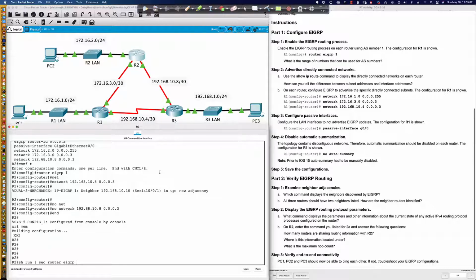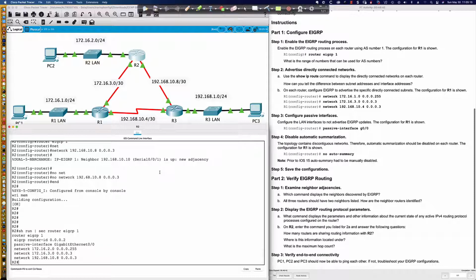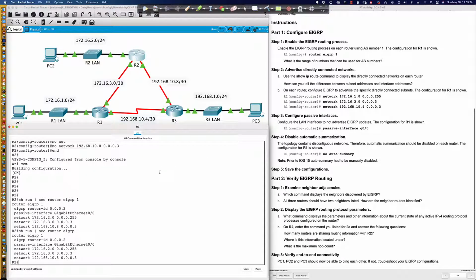Now, I could do this if there's multiple EIGRP configuration stanzas, autonomous system numbers configured, you can specify just the EIGRP ASN configuration stanza you'd like to see. Again, if there's only one, you can just say section router eigrp. So I take a look at that. Everything's good. The activity's at 100%. So let's come down here.